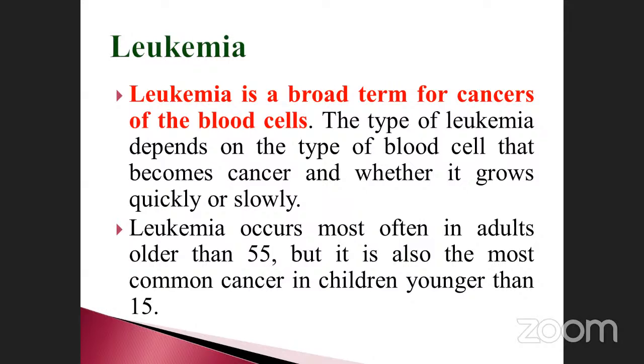Leukemia occurs most often in adults older than 55 years. Note it down. Most cases are in adults older than 55, but it is also the most common cancer in children younger than 15. These are the two age groups to remember. See here, 55 and 15. So once again, leukemia, blood cancer, may be quick or slow. Older than 55, and the younger group is under 15.